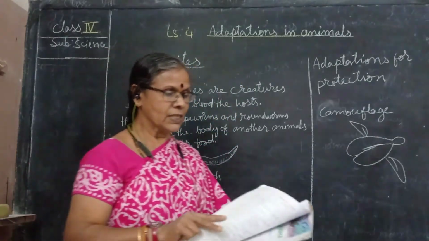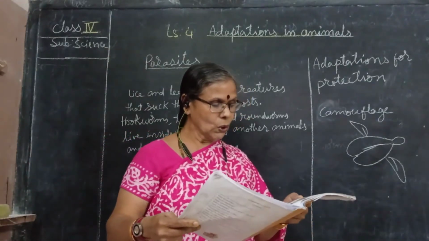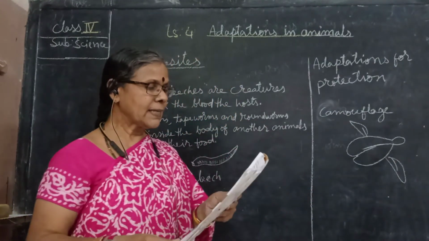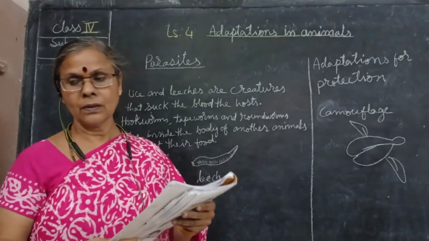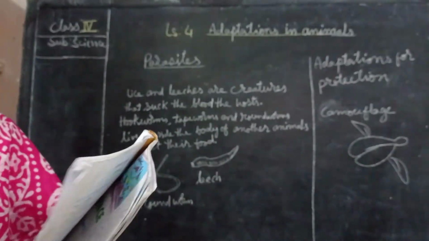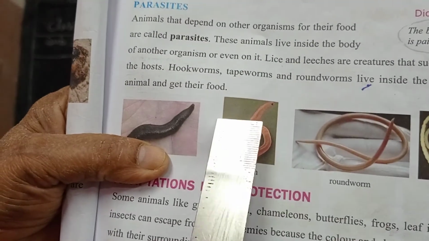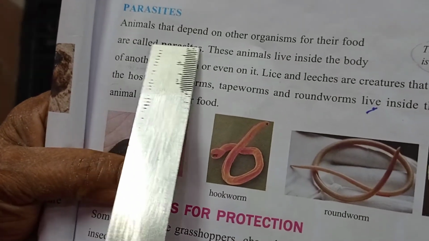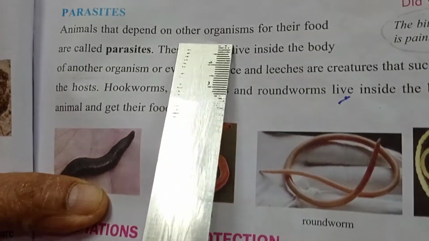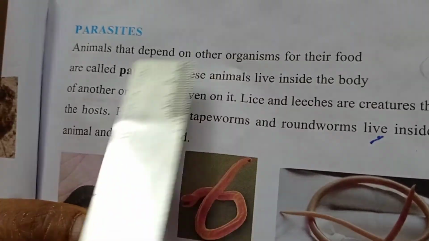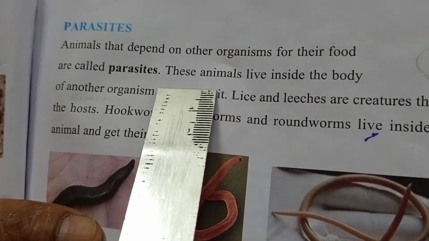Adaptation. Now page number 219, parasites. You can see in the textbook also. I'll show you. Parasites, animals that depend on another organism for their food, are called parasites.